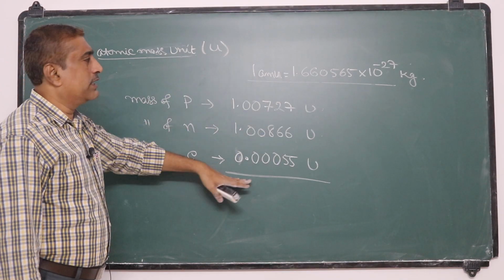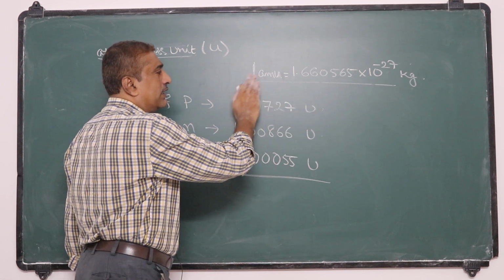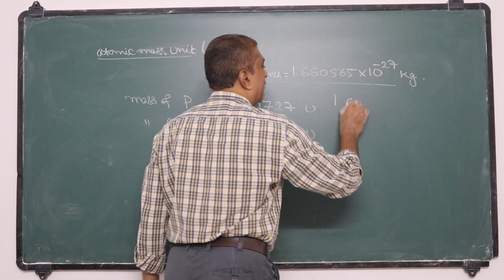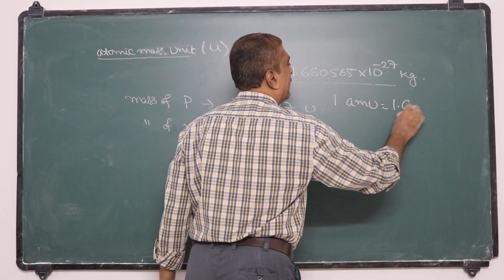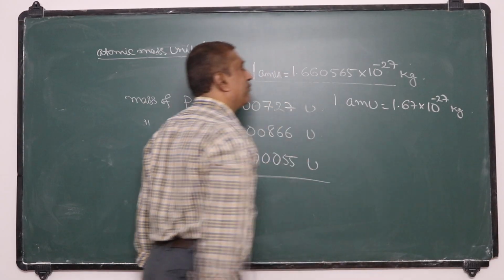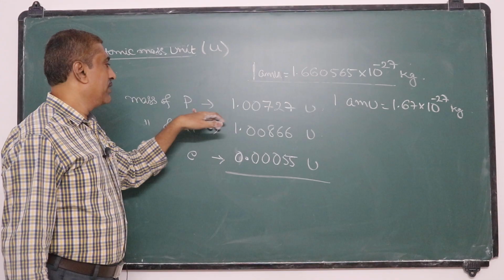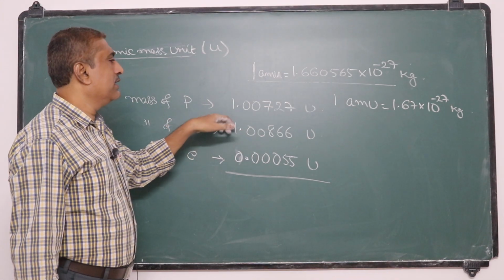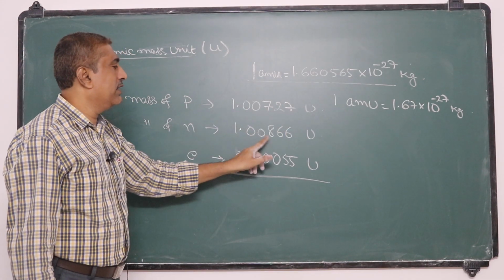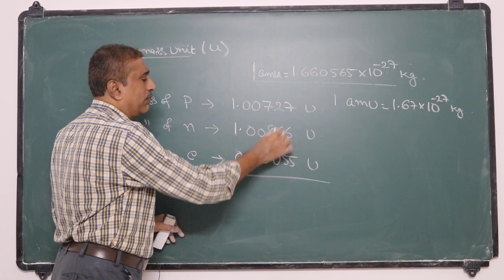Okay, you just remember this. In any problems in nuclear physics, we use atomic mass unit, that is 1.660565 into 10 power minus 27, or roughly we can take 1 AMU is equal to 1.67 into 10 power minus 27 kg. The proton mass and neutron mass are slightly greater than 1 AMU, because it is 1.00727. Also the neutron mass is slightly greater than that of proton.